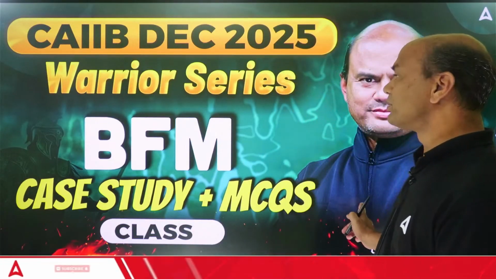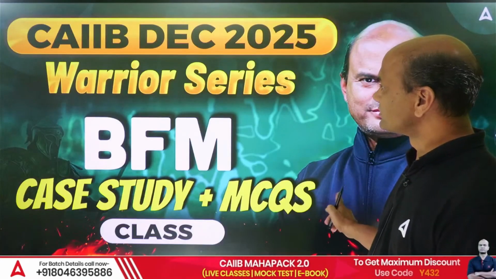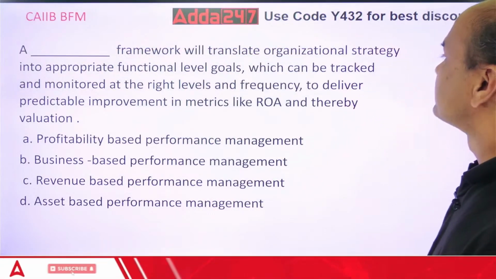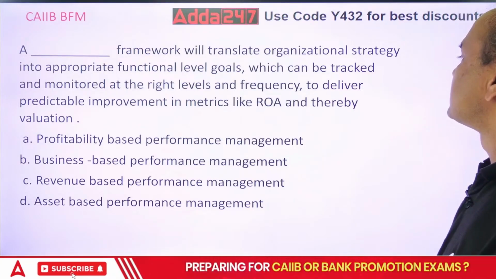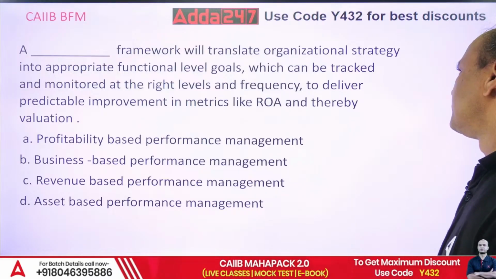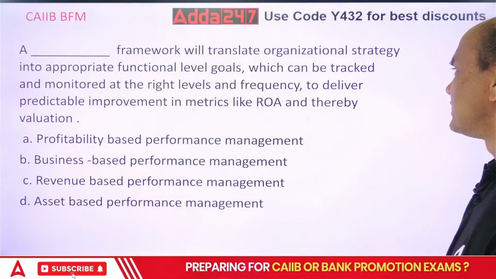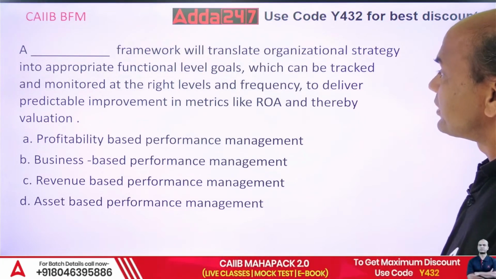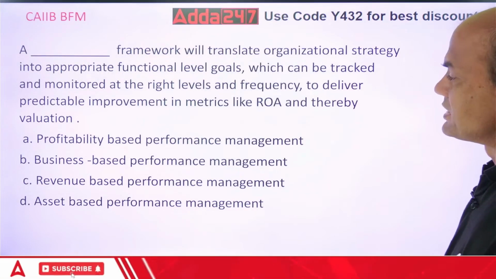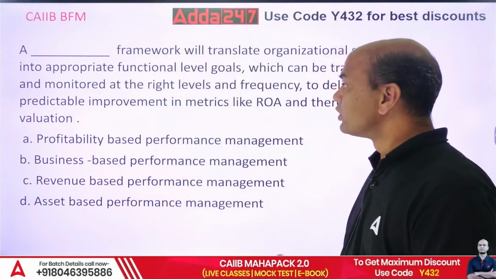Today I'll be covering some important objective questions. A dash framework will translate organizational strategy into appropriate functional level goals which can be tracked and monitored at the right levels and frequency to deliver predictable improvement in metrics like ROA and thereby valuations. So which framework will help the bank to achieve the ROA?